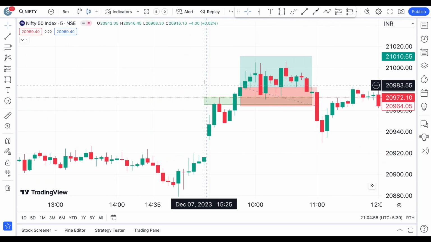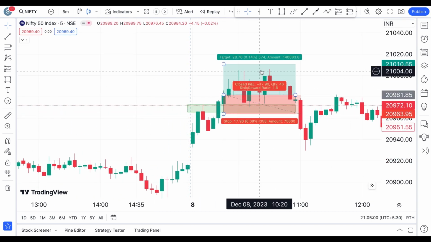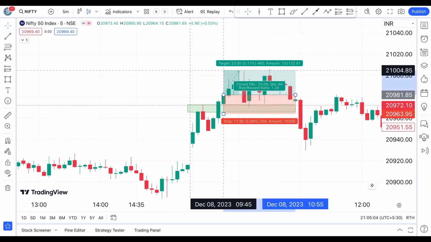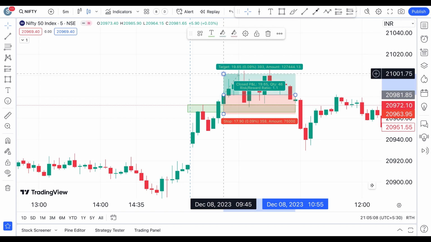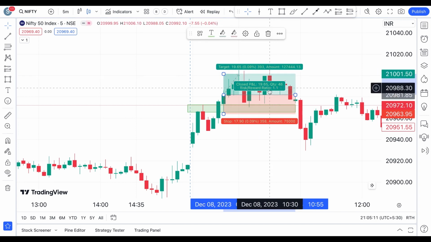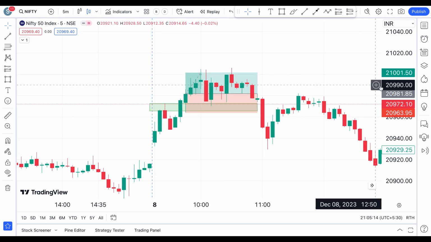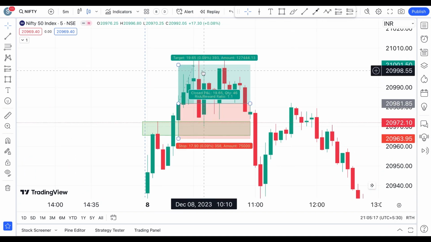You would have taken a trade there, and then waited at least to see a 1 is to 1 profit. In this case it is 1.2, 1.28 here. I hope you are seeing this number. So here it is 1 now exactly. So your 1 is to 1 target is achieved compared to your stop loss, but after that it failed to see the further levels.